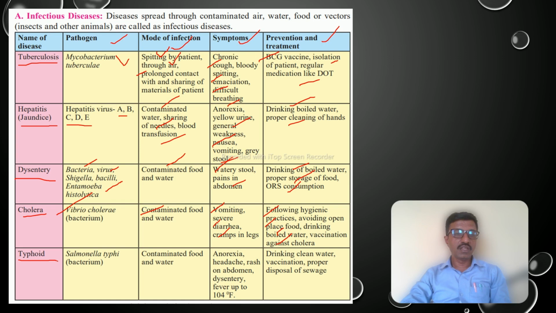And here is the last disease, typhoid. This is caused by Salmonella typhi bacteria, and spreads through contaminated food and water. The symptoms are anorexia, headache, rash on the abdomen, dysentery, and fever. We should drink clean water, and proper disposal of sewage is very important.